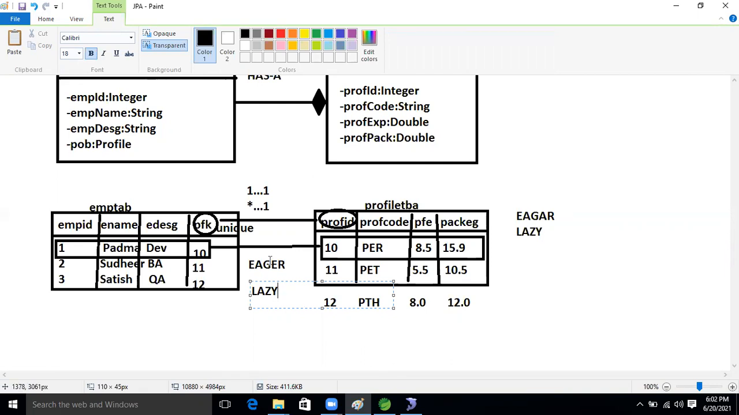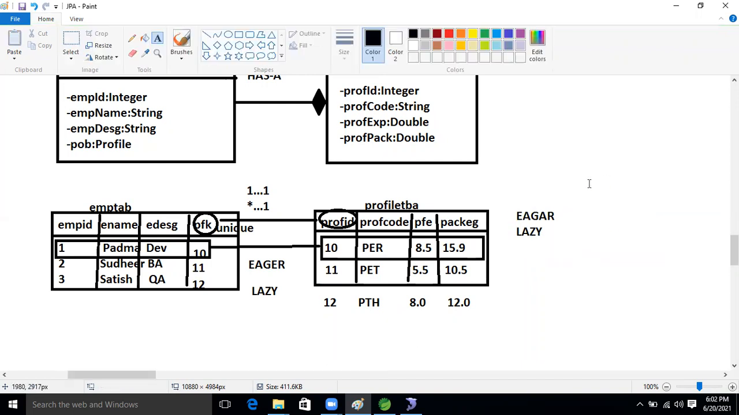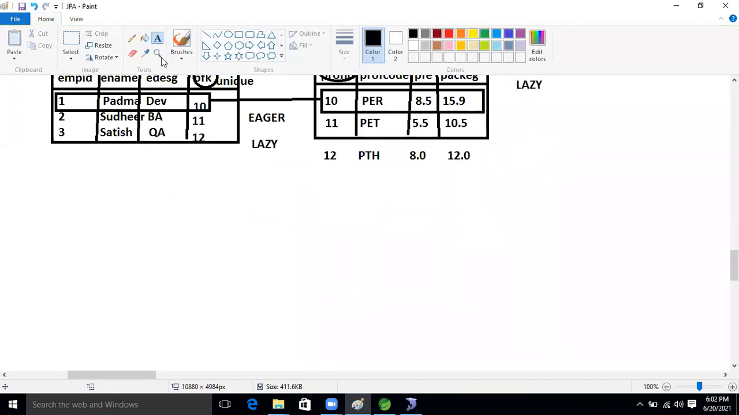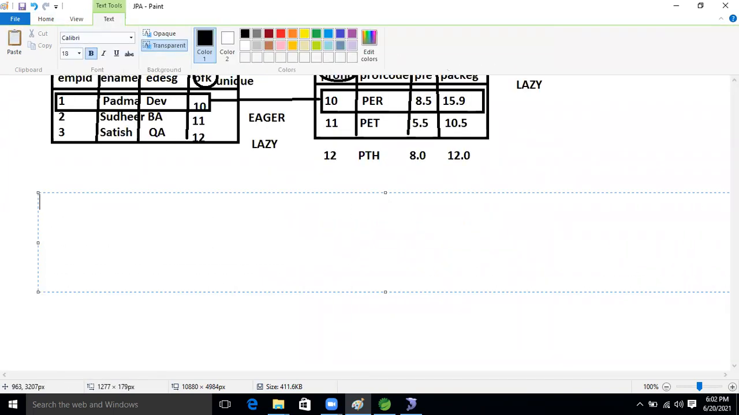This is nothing but fetch type. In the fetch type, two possibilities are there: Eager and Lazy. Good. So the question, guys, is one interview question. If you sit in an interview and the interviewer is an experienced person in Hibernate, the interviewer will ask.